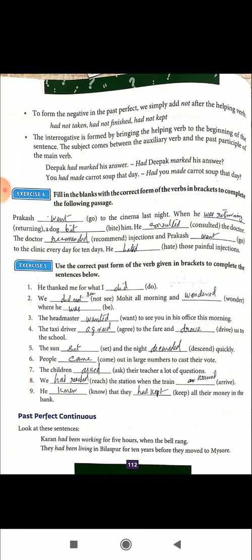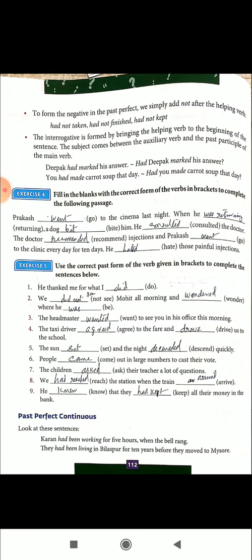So I summarize regarding past perfect tense. Past perfect, the verb form is had plus past participle. To make it negative, we have to use not. Auxiliary is already there, so we use that auxiliary plus not plus subject: had not, main past participle. The question, bring the had to the beginning, then subject, then past participle. So this is about past perfect tense.